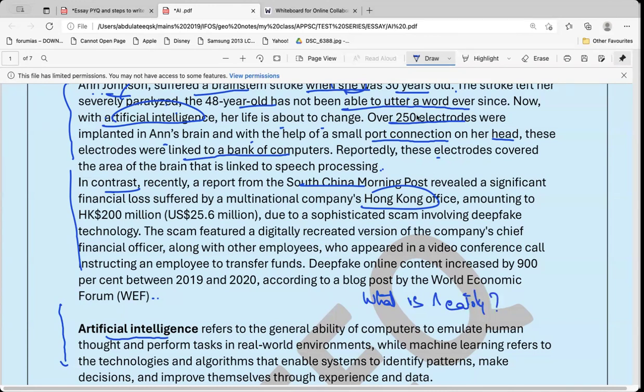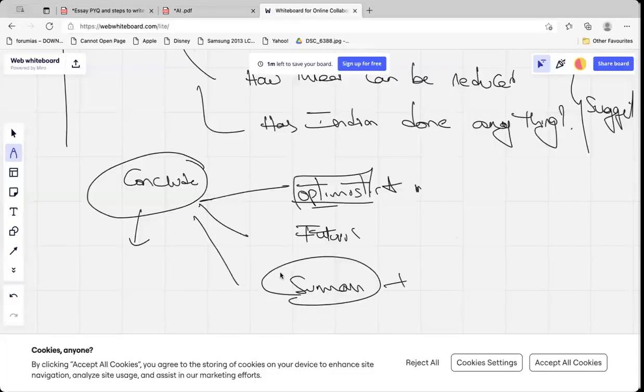Here you can also use a thesis statement. The thesis statement means you can write a paragraph like this.